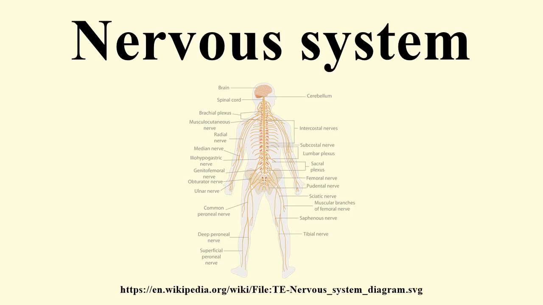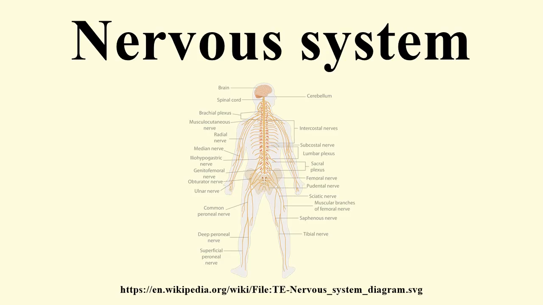The PNS is divided into A, somatic, and B, autonomic nervous system, and C, the enteric nervous system. Somatic nerves mediate voluntary movement. The autonomic nervous system is further subdivided into the sympathetic and the parasympathetic nervous systems. The sympathetic nervous system is activated in cases of emergencies to mobilize energy, while the parasympathetic nervous system is activated when organisms are in a relaxed state.